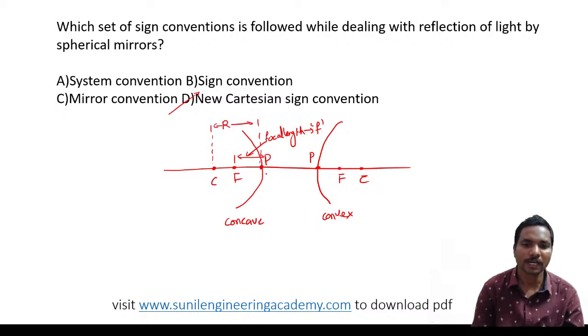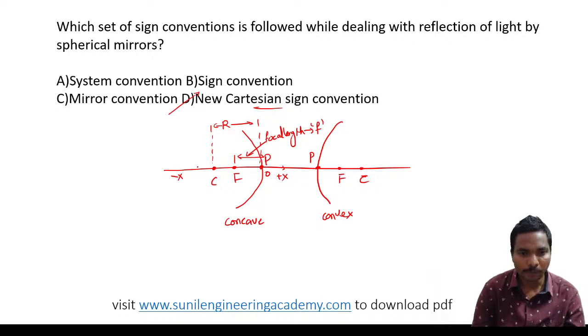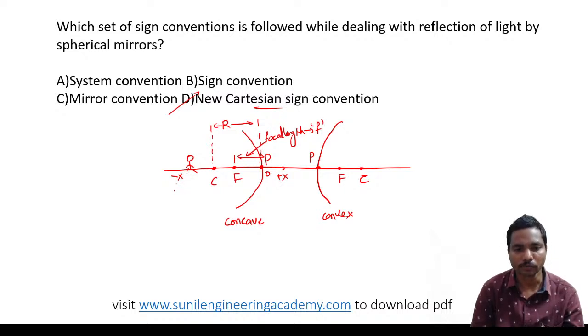If we consider pole as 0, all this is the negative x-axis, and here the positive x-axis. So that is the Cartesian sign convention. If you place any object before the mirror, that is in the negative x-axis, so u is considered as negative.